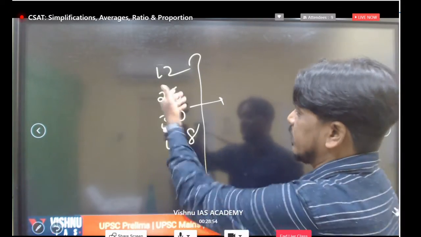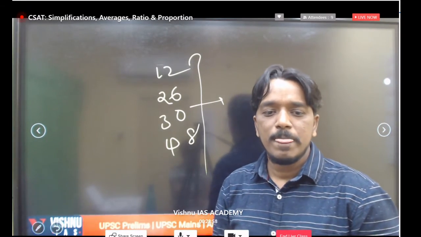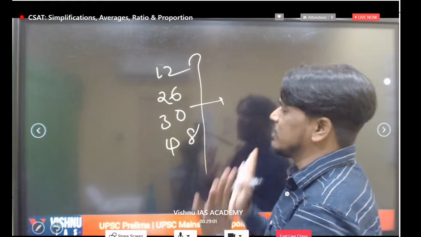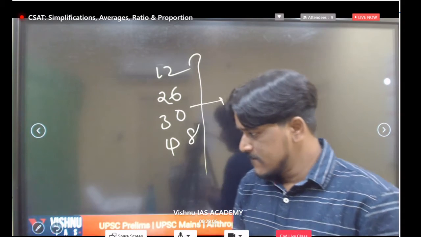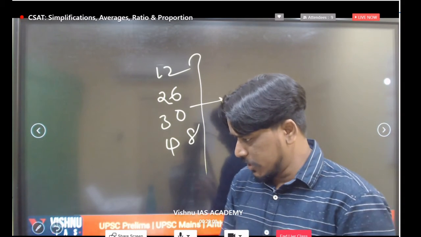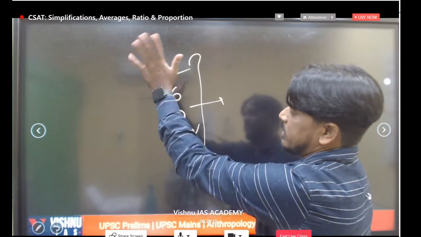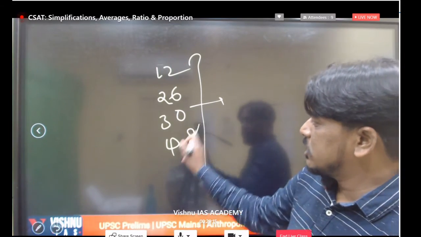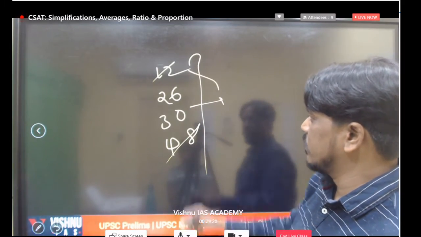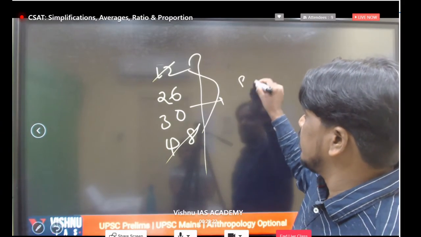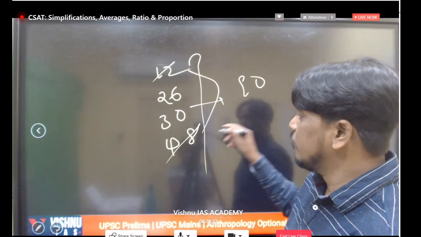But still, once again, just try to solve this. Only 4 numbers are there. You can find the average very easily. No need to focus on complete shortcuts here. It's a very simple concept, you have to understand what average is. Everyone try to find out very quickly. Somebody is taking 29, somebody is taking 19. What is the correct answer? Add all the numbers, whichever way is comfortable. 40, 50 and 60, then 60 plus 30 is 90, and 90 plus 26. Like that we can add all the numbers and divide by 4.